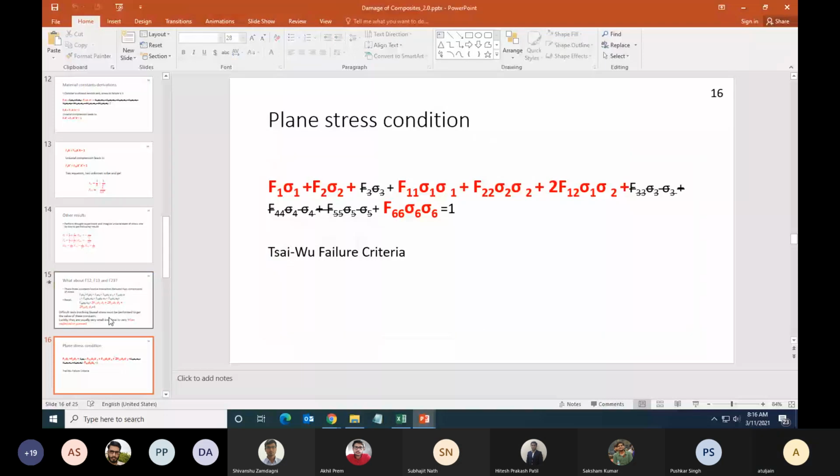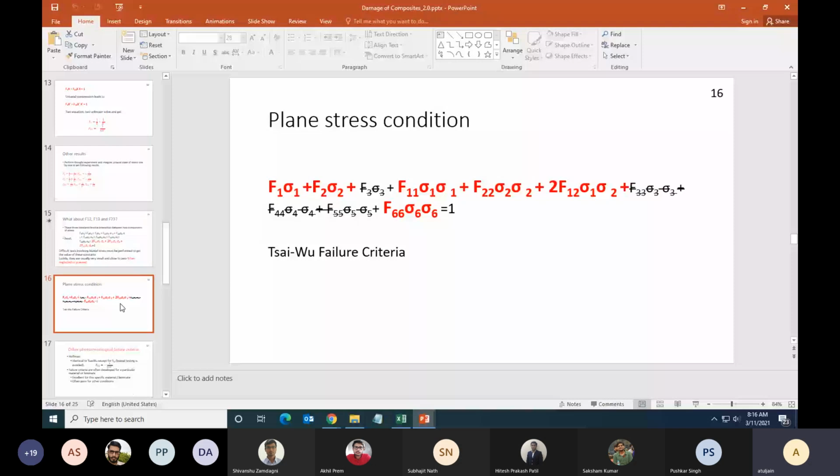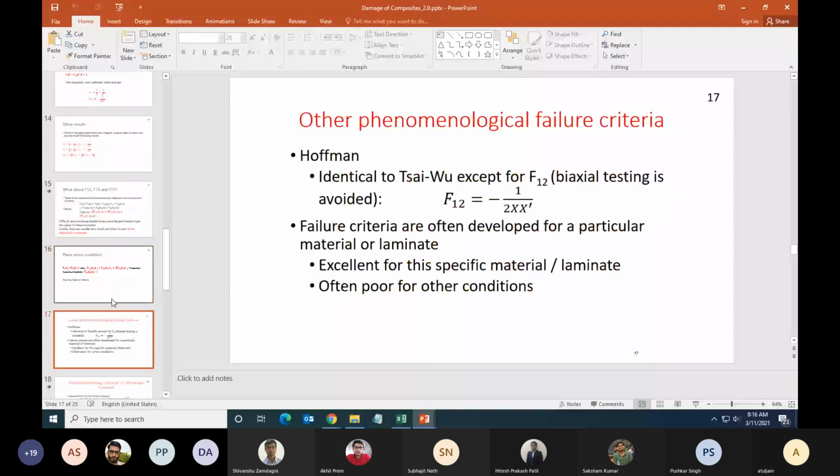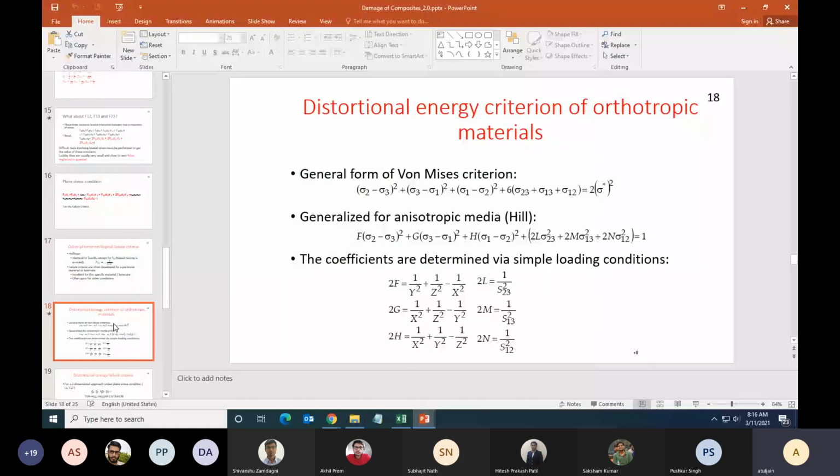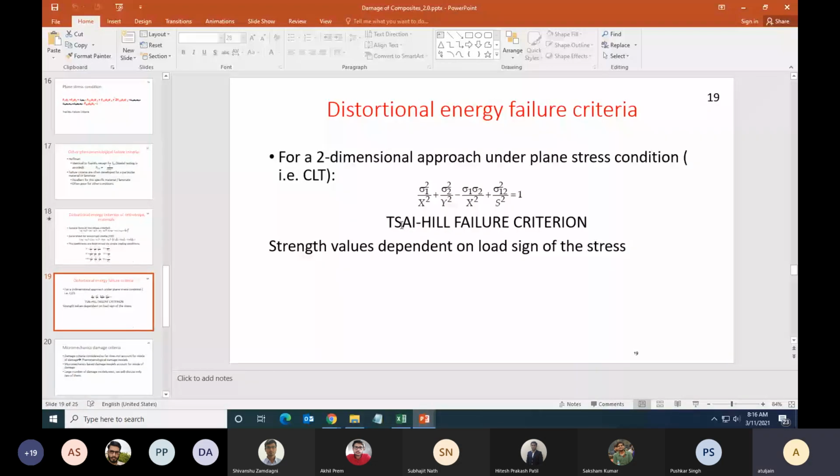Okay, good. Any more questions? So look, one man is Hill, and then we say Tsai-Hill, because Tsai went from isotropic to orthotropic to composite materials. Tsai-Hill.